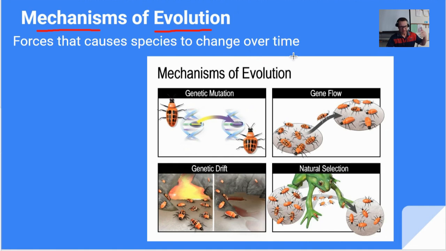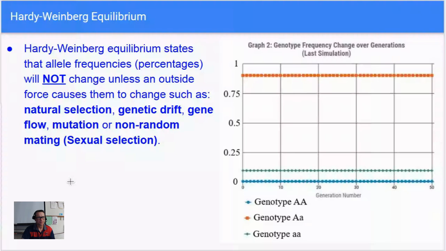All right, so last time we learned about evidence of evolution. Well, what causes evolution to occur? What causes the species to change over time? Or what causes the alleles in a gene pool to change over time? And there's four: genetic mutation, gene flow, something called genetic drift, and one we should know by now: natural selection, the most important. I'm going to go over all four of these mechanisms or forces that cause evolution to occur.